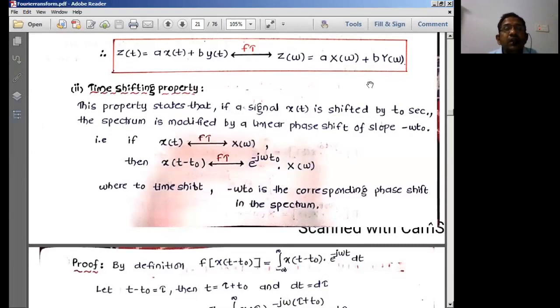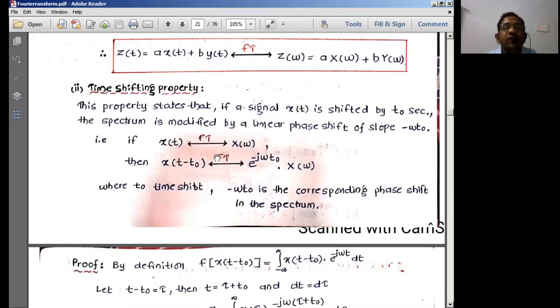So we can say that if x of t is Fourier transformable, it gives a result as X of omega. Therefore, x of t and X of omega are going to form a Fourier transform pair. This is going to be the initial condition for all the Fourier transform properties, so it is understood by default. That means if x of t produces a Fourier transform X of omega, then only the rest of the cases are going to be true for that particular input signal. So it will always be the predefined case for us to start with.